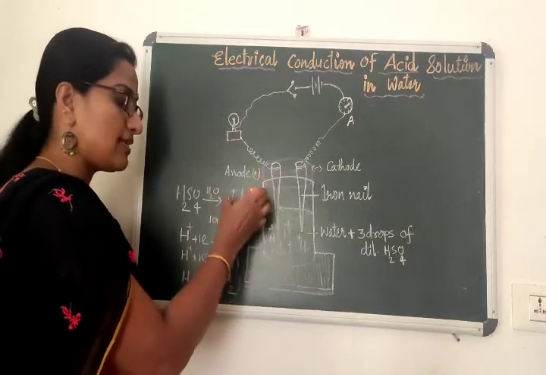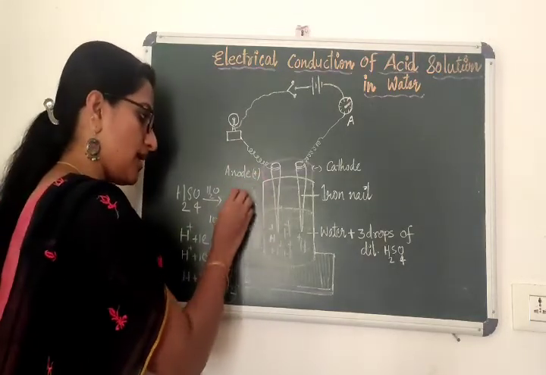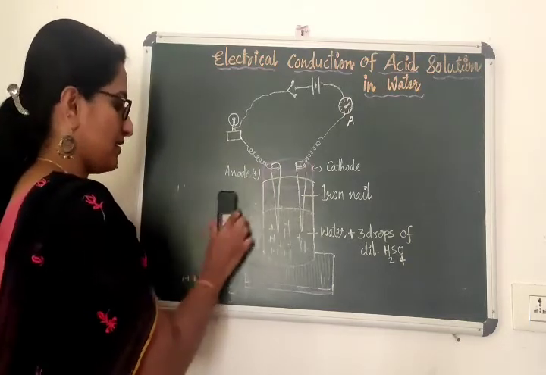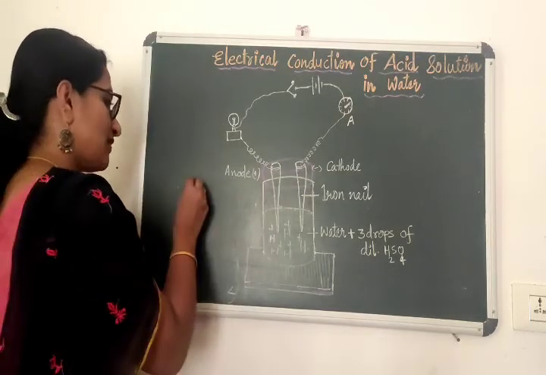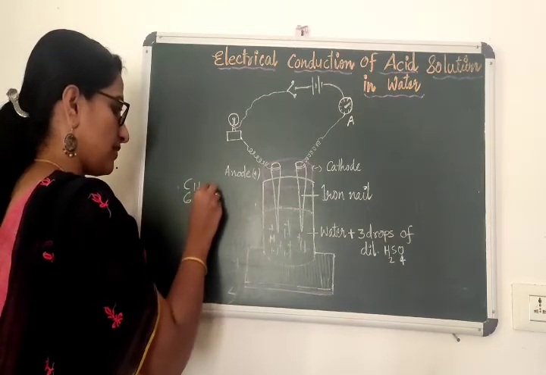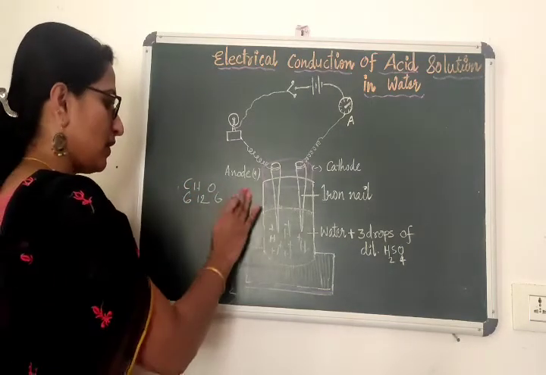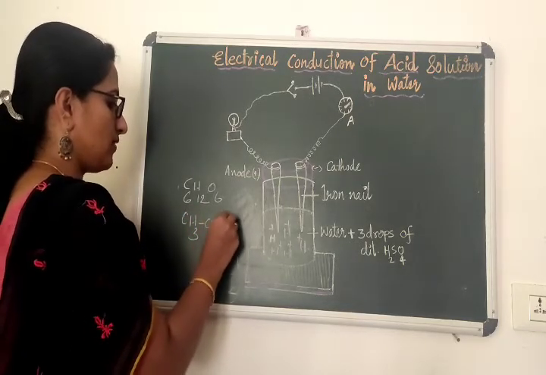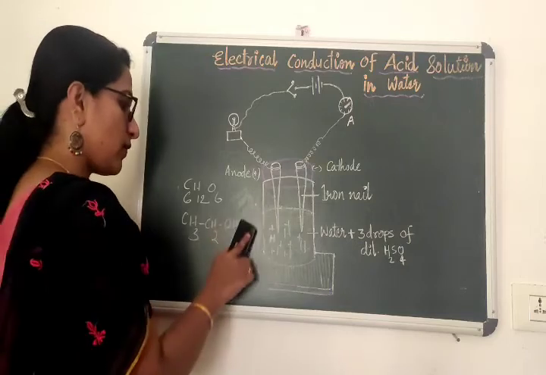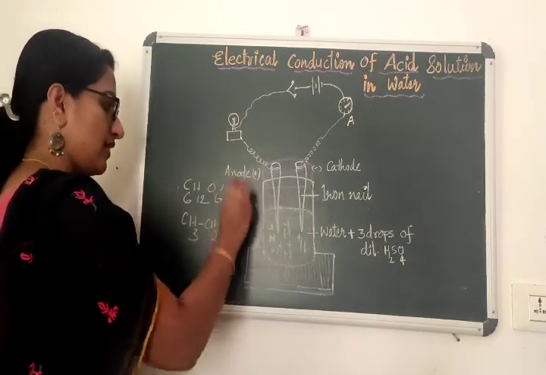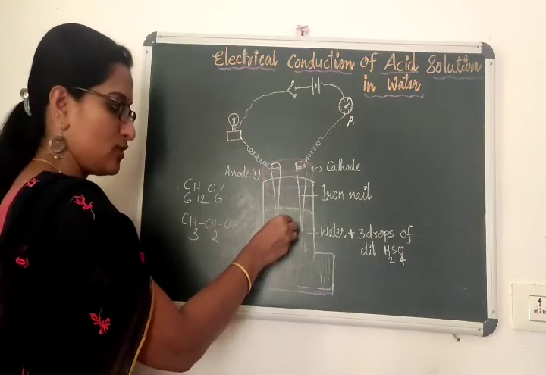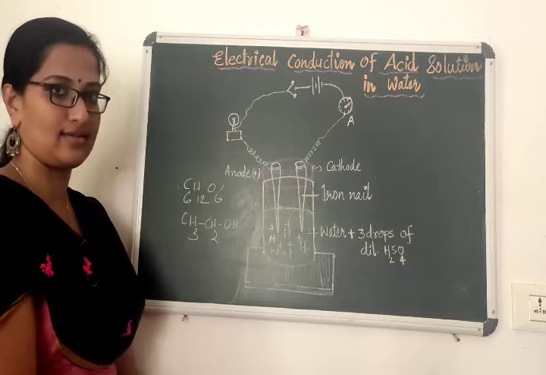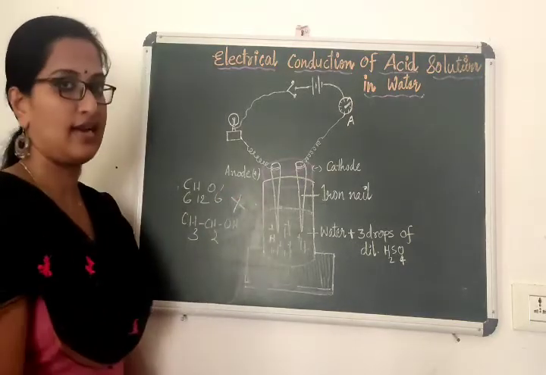So whenever there is an H plus ion or H3O plus, it conducts electricity. Let me ask you a question. Glucose is C6H12O6, and alcohol is CH3CH2OH. Will they conduct electricity, if you use these instead of the sulfuric acid solution? No, they never conduct electricity.